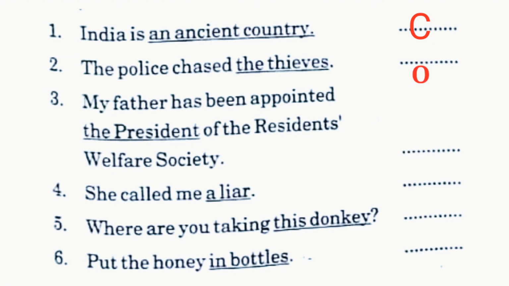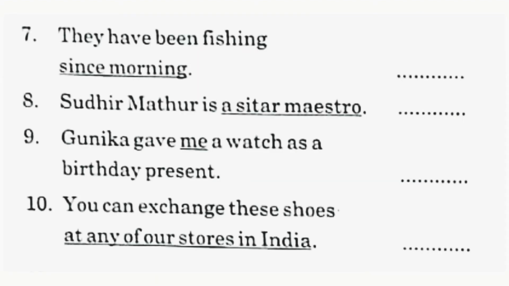Third, my father has been appointed the president. So, object. Fourth, she called me a liar. Again, object. Fifth, where are you taking this donkey? Who has been taken? Donkey. So, the donkey is an object. Put the honey in bottles. In bottles, adjunct.